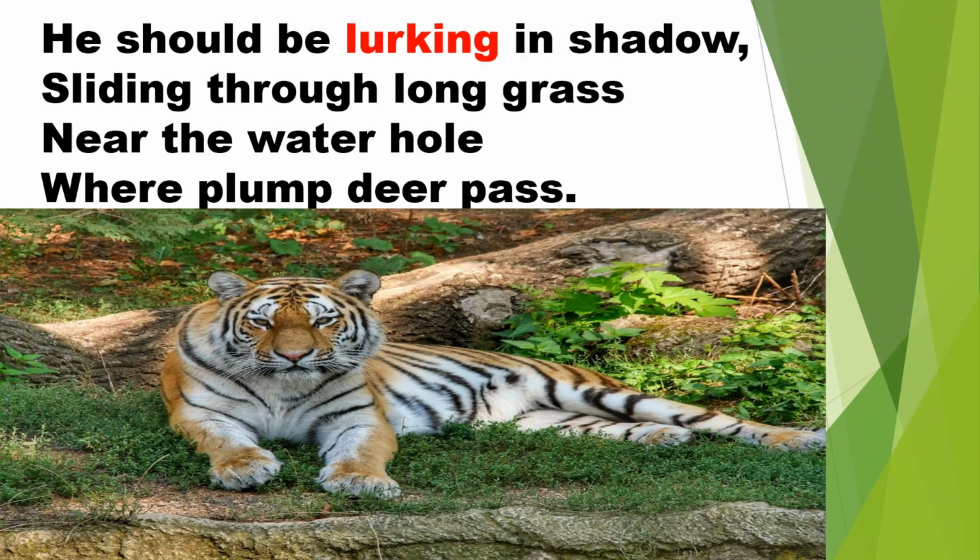Now let's move on to understand the next stanza. "He should be lurking." Lurking means hiding in shadow, "sliding through long grass near the water hole where plump," meaning fatty, "deer pass." Now let's understand this stanza.